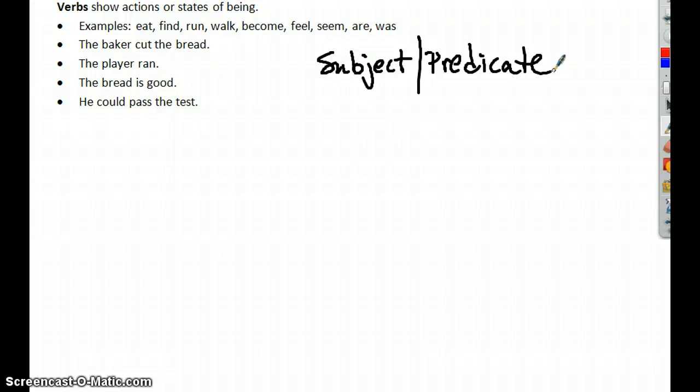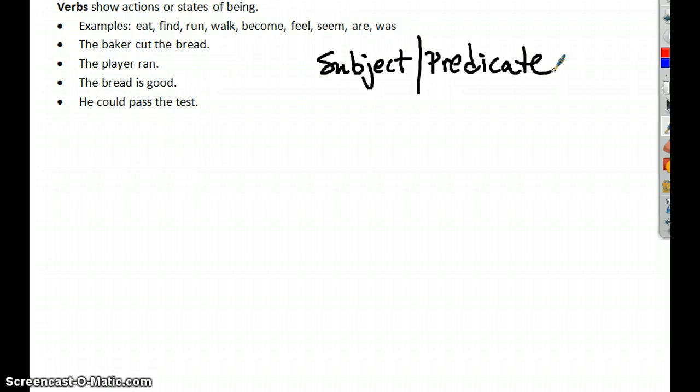So if you take a look at the examples of different kinds of verbs, we have eat, find, run, walk, become, feel, seem, are, was. Those are just some examples. But what we're going to talk about when we look at each of those examples and how they are in these example sentences is that there's different kinds of verbs. And I want you to understand how they function in a sentence, not just this textbook definition. Okay? So let's focus first on actions.